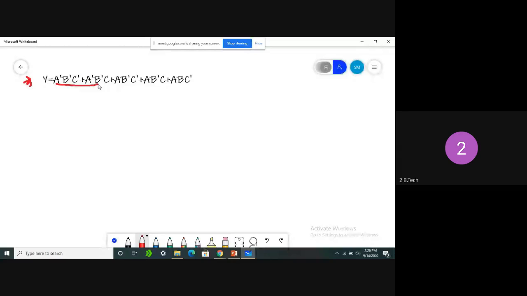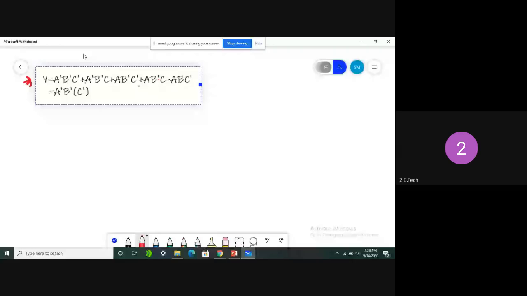See here, in the first two terms, the common terms are A bar, B bar. So we can separate A bar, B bar. The remaining is C bar plus C. Everyone should follow. If you are having any doubts, please raise them and I will explain. In the first two terms, A bar, B bar is common, so the remaining terms are C bar plus C. This is the conventional method we are following.